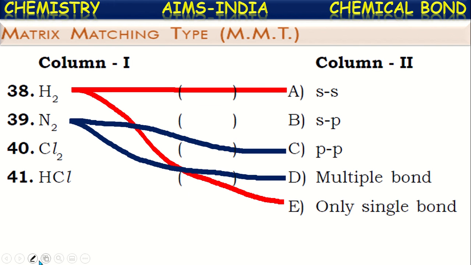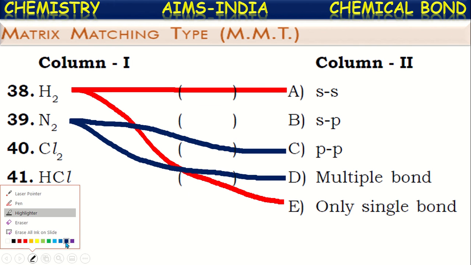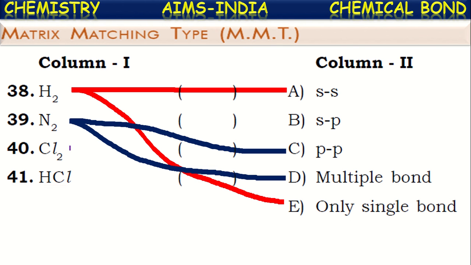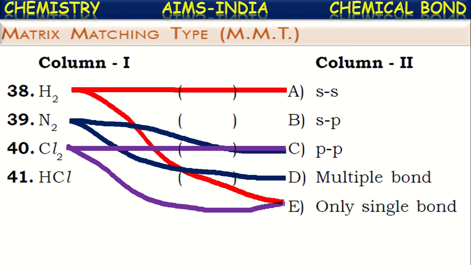What about chlorine next? In the chlorine molecule, both chlorine atoms have single electrons in their p orbitals, so they overlap each other. Thus, they result in pp overlapping, and here the chlorine molecule has only a single bond.